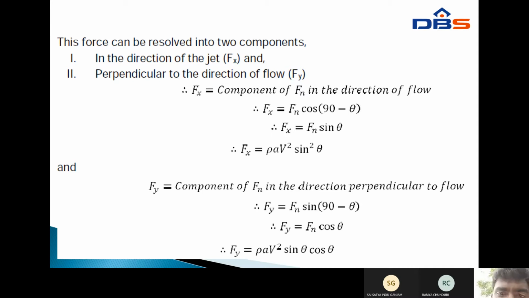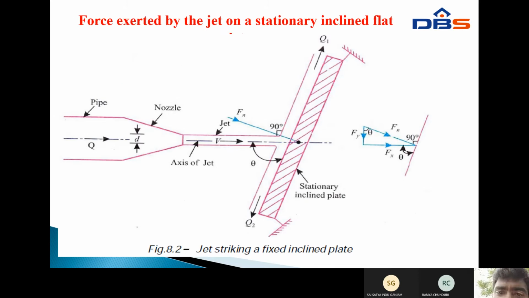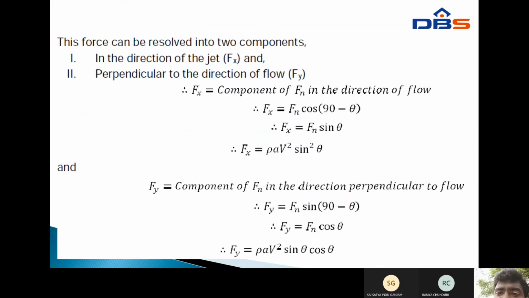As shown in the figure, the x component of F_n is F_n cos(90 minus theta), which equals F_n sin theta. Therefore, F_x equals F_n, whose value was already calculated as rho a v squared sin theta. In this equation, sin theta is available again, so F_x equals rho a v squared sin squared theta.